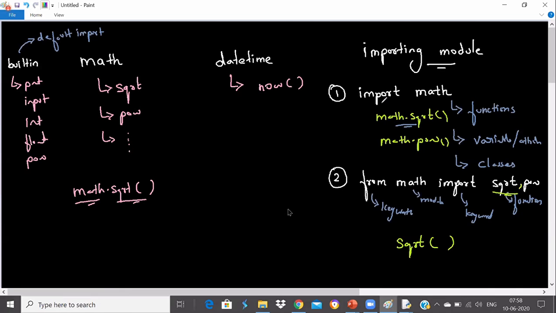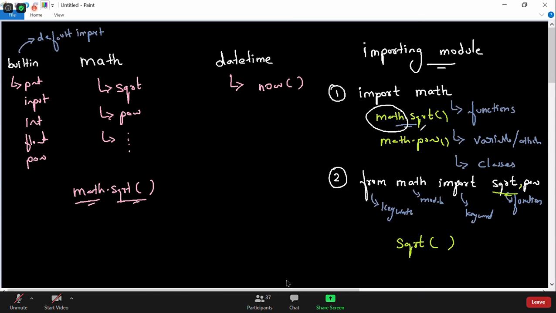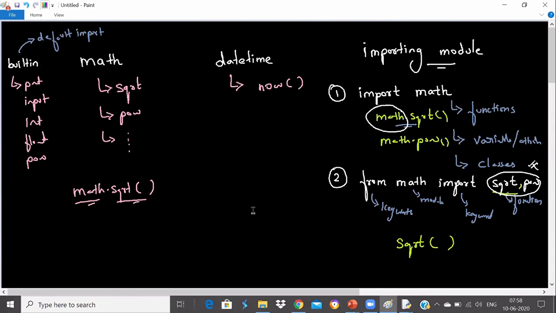So as everybody said, in that case you import math. But if I import math, I have to use the module name every time. Do you agree? But instead of this, if you put star here, I can use the functions directly and all the functions are available. That's why I say both are the same, and the difference is that here you have to use the math module name every time. Here you don't have to use the module name, because we know that when we use the from keyword, you don't have to use the module name.